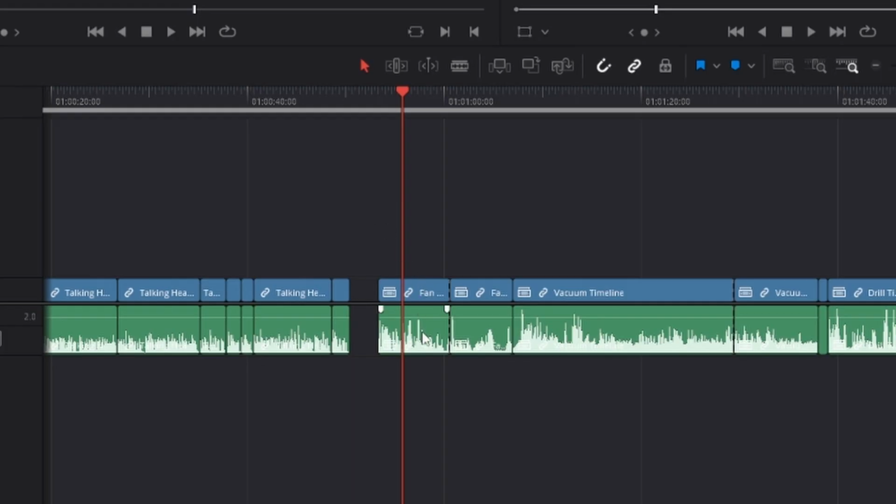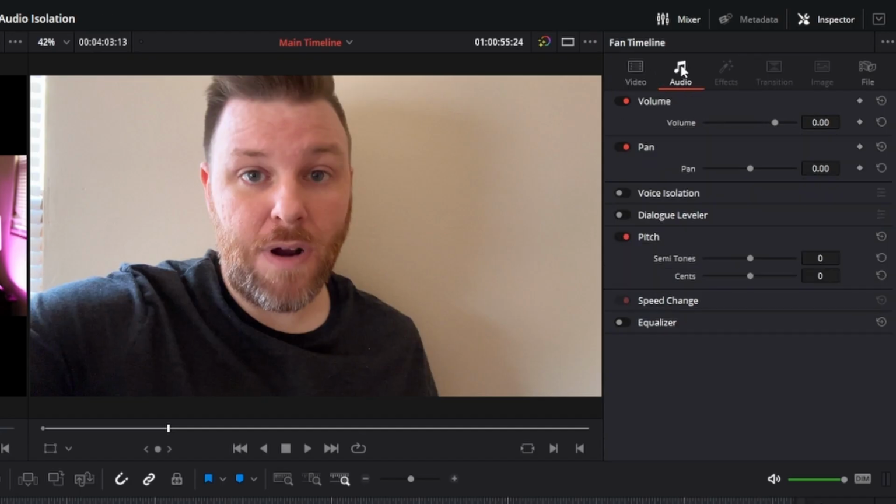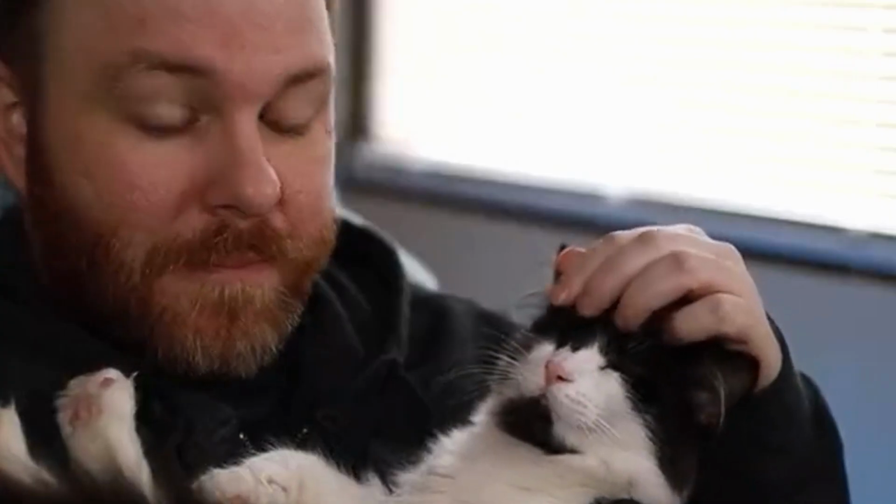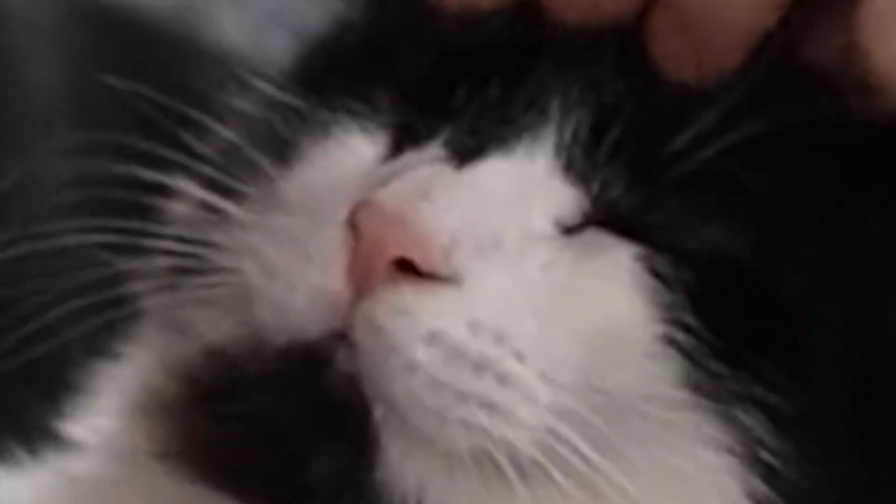The tool is pretty straightforward to use. You just click on a clip in your timeline, go up to the inspector, the audio tab, and there it is. Activating this switch will give you a slider from 0 to 100 to change how much noise you're removing from your voice. Also keep in mind that this only works on voices, human voices at that. So you won't be able to use it to isolate noise from a video of your cat meowing. Not that I tried that or anything.